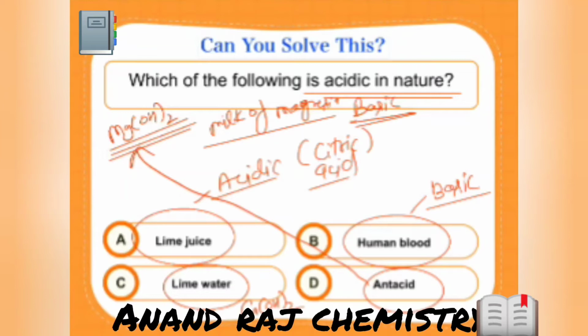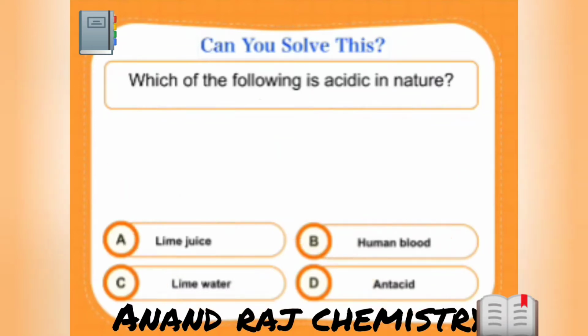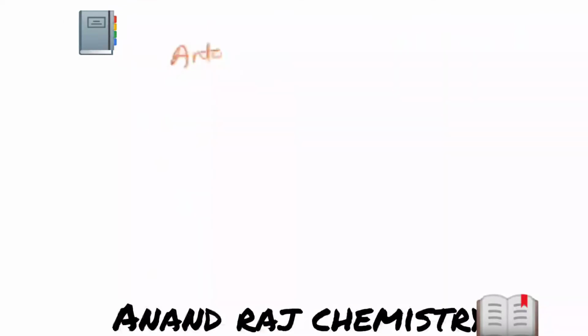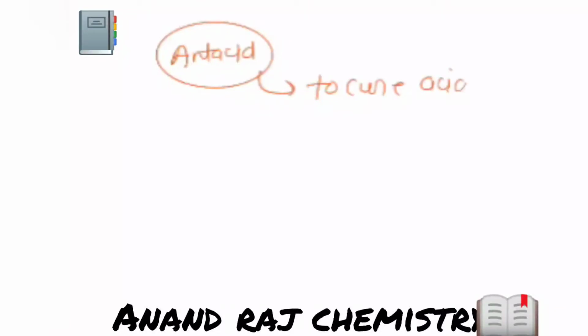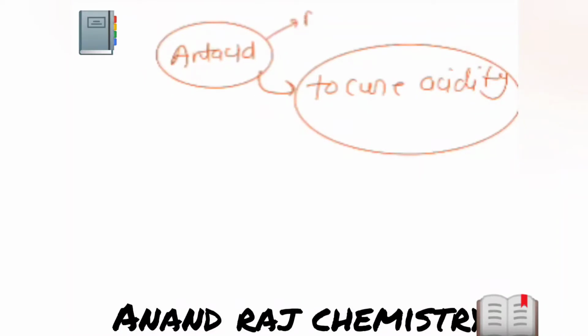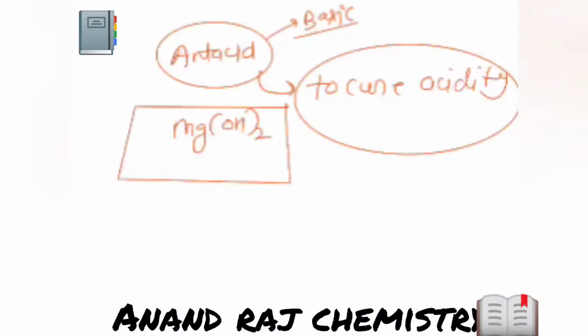What is the purpose of antacid? Antacid is used to cure acidity. Okay, so antacid is slightly basic and it is used to cure acidity. As I said, the formula is Mg(OH)2.